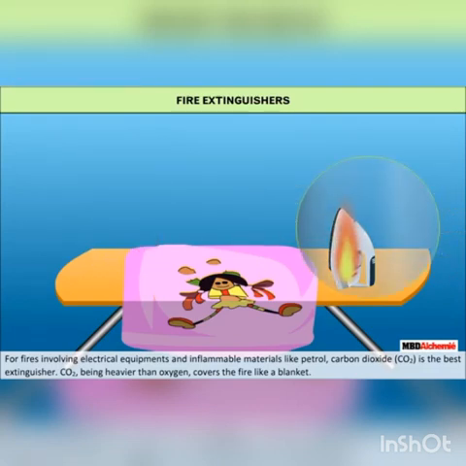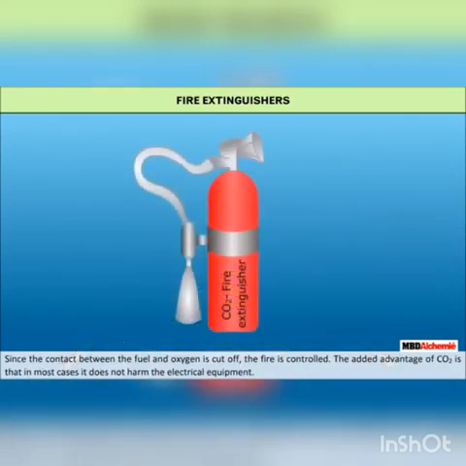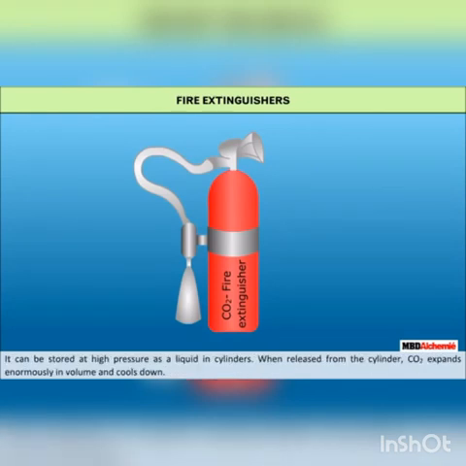CO2 being heavier than oxygen covers the fire like a blanket. Since the contact between the fuel and oxygen is cut off, the fire is controlled. The added advantage of CO2 is that in most cases it does not harm the electrical equipment. It can be stored at high pressure as a liquid in cylinders. When released from the cylinder, CO2 expands enormously in volume and cools down. So, it not only forms a blanket around the fire but also brings down the temperature of the fuel. That is why it is an excellent fire extinguisher.